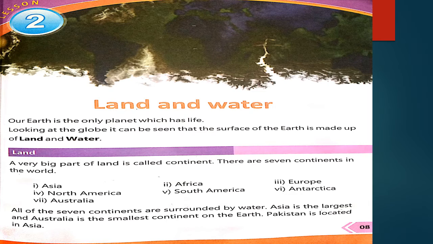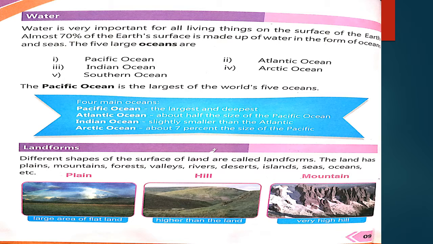Can you tell me the name of the largest and smallest continent on the earth? Yes, the largest one is Asia and the smallest one is Australia. Pakistan is located in Asia. If anybody asks you in which continent Pakistan is located, your answer must be: Pakistan is located in Asia. Open up page number 9 of your reading book and the next topic is water.